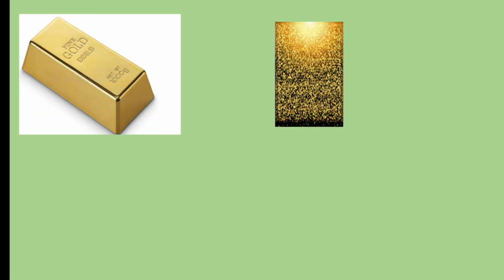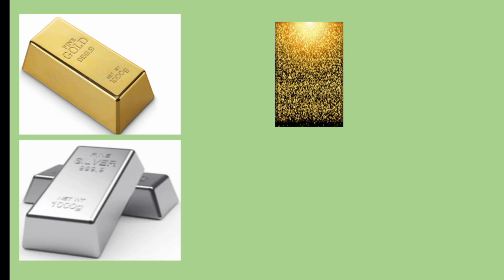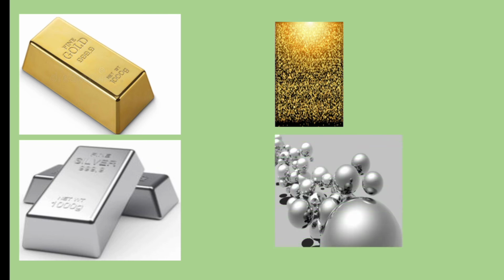This is a gold biscuit. All atoms of gold are alike. And this is a silver biscuit. All the atoms of silver are alike. But are the atoms of gold similar to the atoms of silver? No. The atom of gold and the atom of silver are not similar. So all atoms of the same element are alike but they are different from other elements.